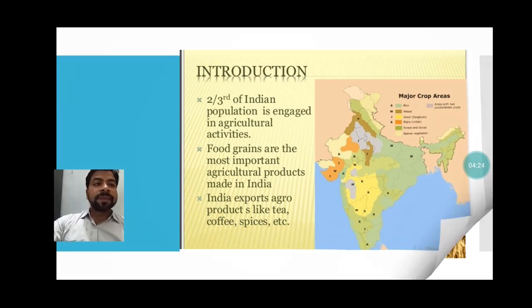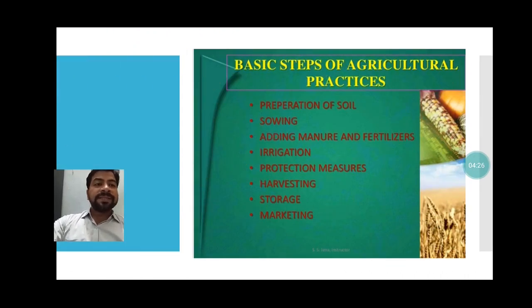Next, when we talk about the basic steps of agricultural practices, a few steps are required: preparation of soil, sowing seed, adding manure and fertilizer, irrigation, protection measures, harvesting, storage, and marketing. These are the steps required in agricultural practices. So let's see one by one what these practices are.